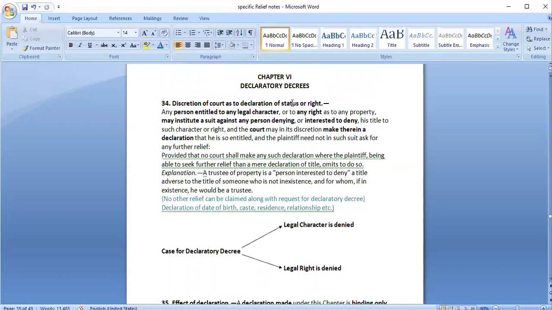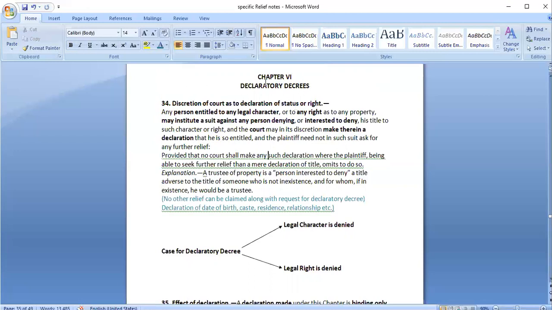Status as in a person is son or daughter of a certain person. Status may be regarding that this person was born in this particular year, is a resident of this particular area, this particular state, or belongs to this caste. All of those would be status regarding a person. Rights would be that this person is the owner of this property, or has the right to inherit this property because he is son or daughter of so and so person.